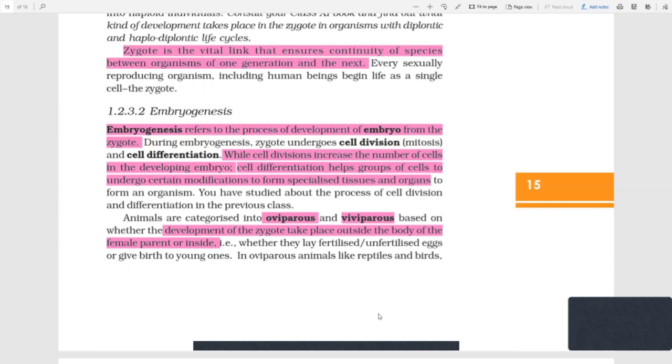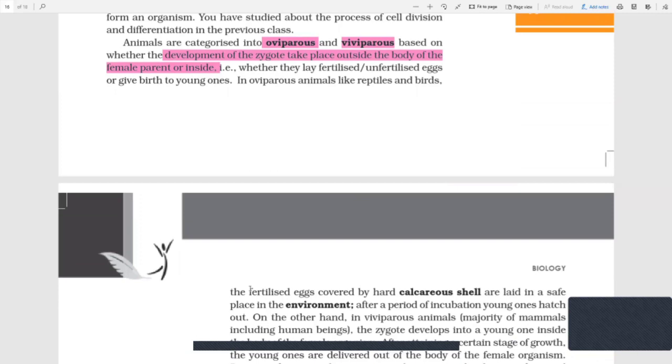Okay, so if it's outside, they lay eggs and then they develop; it's external fertilization, external development. Whereas in human beings, the baby is inside and we nourish and cherish the baby inside the womb through the nutritional cover which is placed inside the mother's womb. It's called the placenta. In oviparous animals like reptiles and birds, fertilized eggs are covered by a hard calcareous shell and are laid in a safe place in the environment.